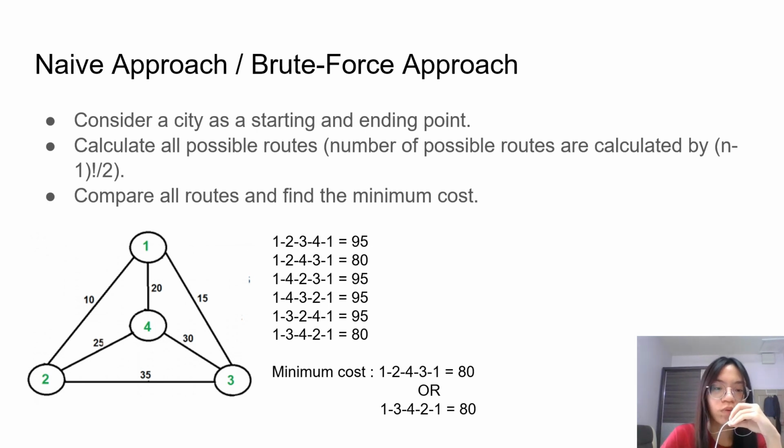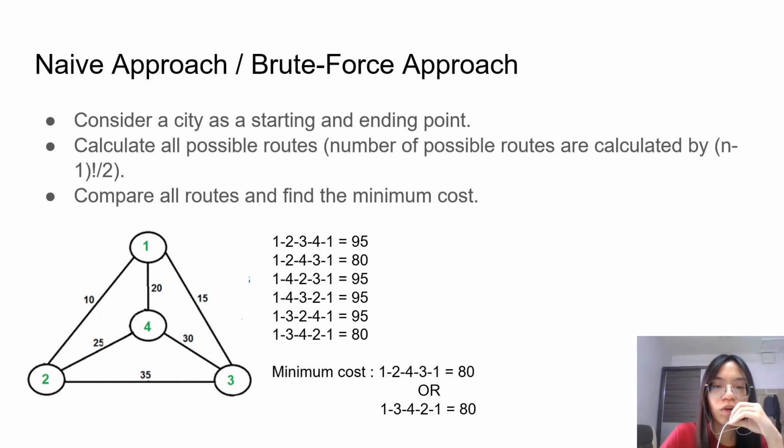Based on this graph, we can see that there are 6 routes in it, which are 12341, 12431, 14231, 14321, 13241, and 13421, and there are recurring routes in them. 12341 is the same as 14321, 12431 is the same as 13421, 14231 is the same as 13241. So there are only 3 routes in this graph. By comparing the cost of them, we can find that 80 is the minimum cost.